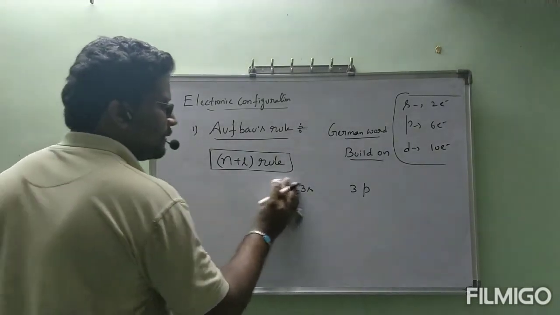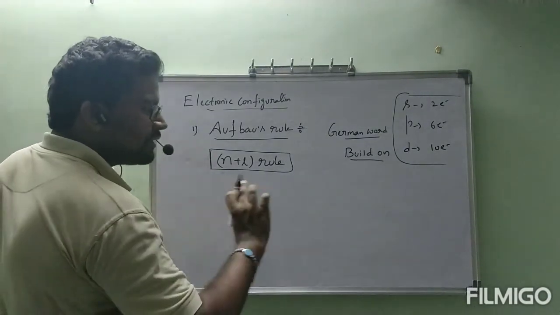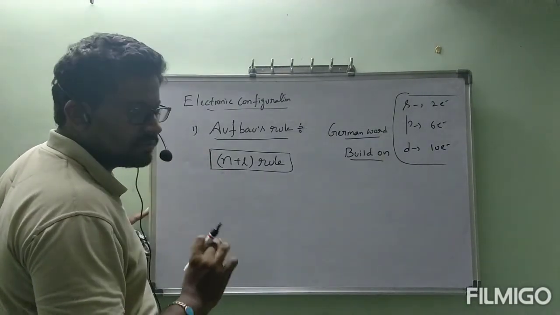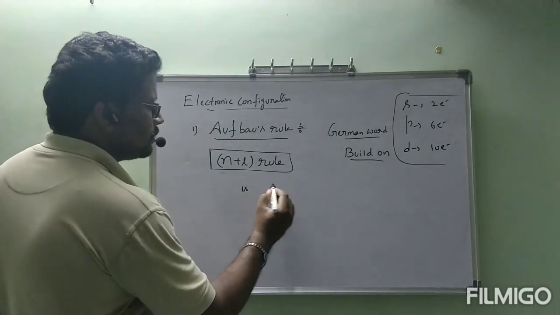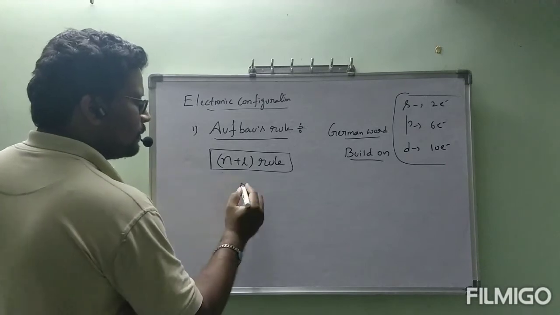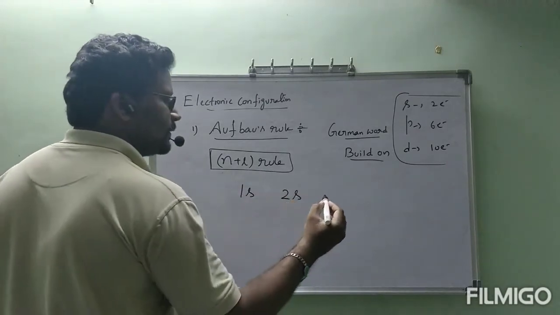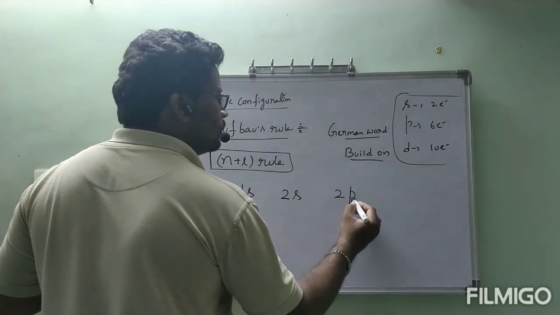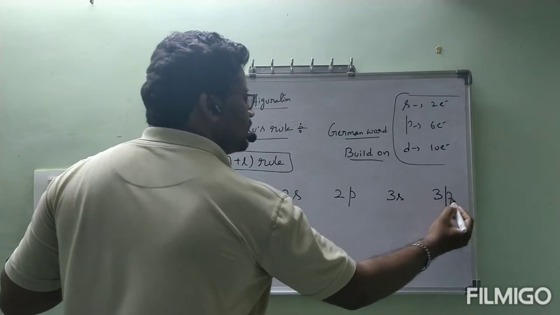Let us see. I am taking a total of 5 subshells: 1s, 2s, 2p, 3s, 3p.